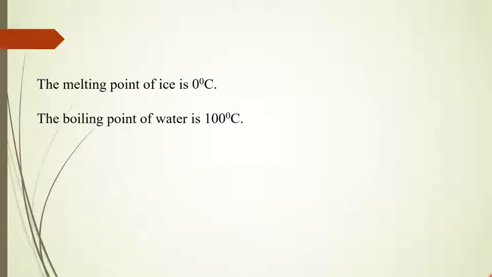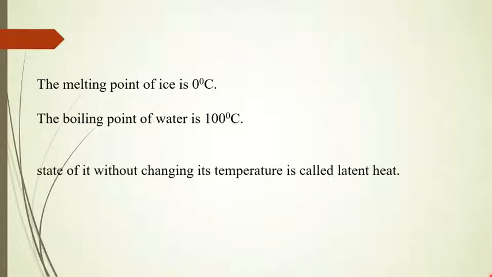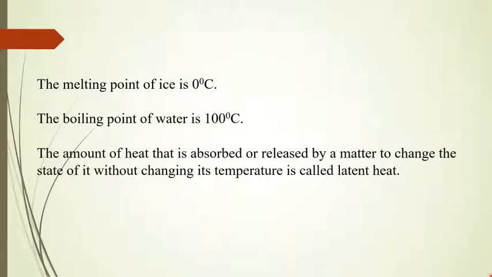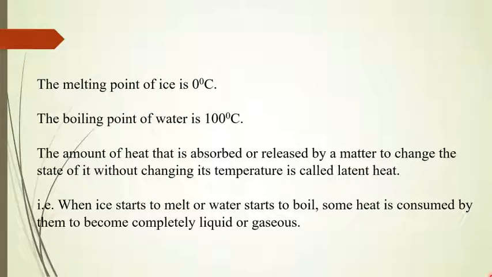So dear students, from the above two pictures, it is shown that the melting point of ice is 0 degrees Celsius and the boiling point of water is 100 degrees Celsius. And also, we can say that the amount of heat that is absorbed or released by matter to change its state without changing its temperature is called latent heat. When ice starts to melt or water starts to boil, some heat is consumed by them to become completely liquid or gaseous. This heat is latent heat.